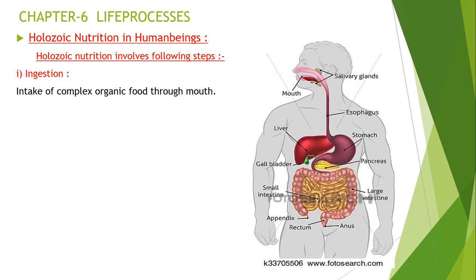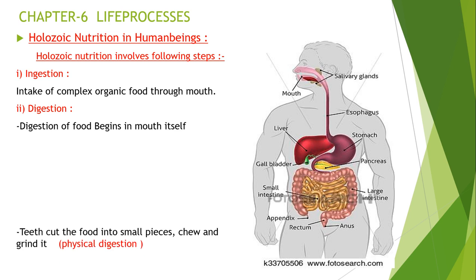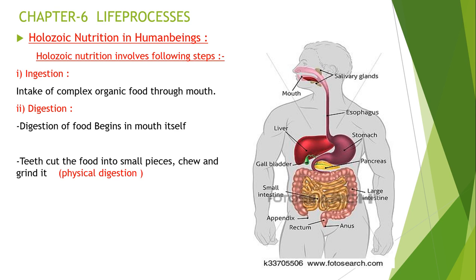The next process followed by ingestion is digestion. So what is digestion, children? It means the breakdown of complex food into simpler form. This digestion of food begins in the mouth itself. In the mouth two types of digestion take place, physical digestion and chemical digestion.